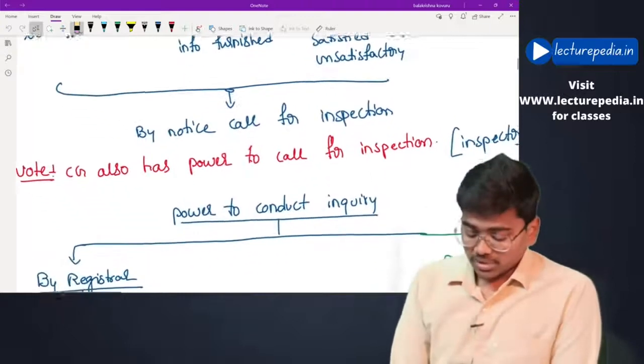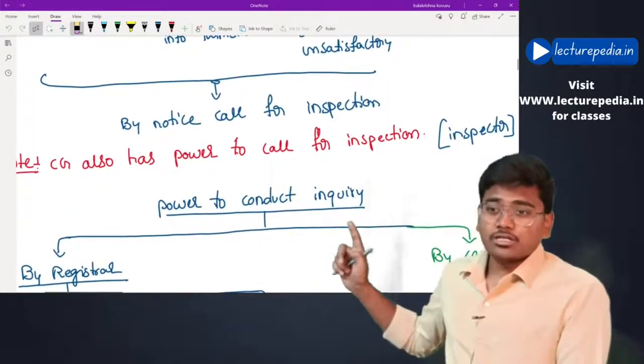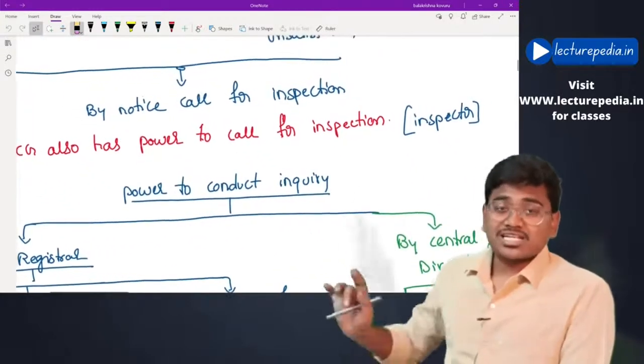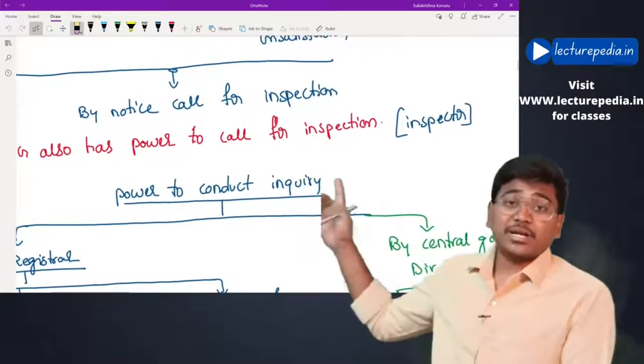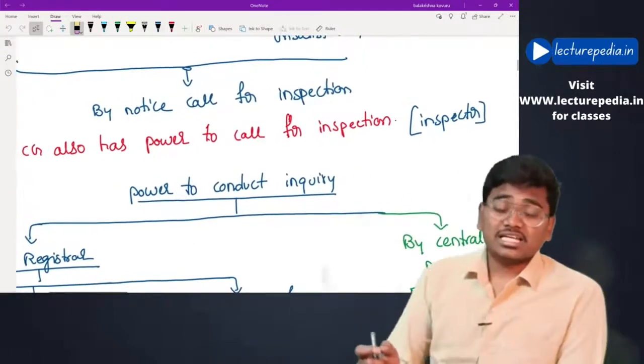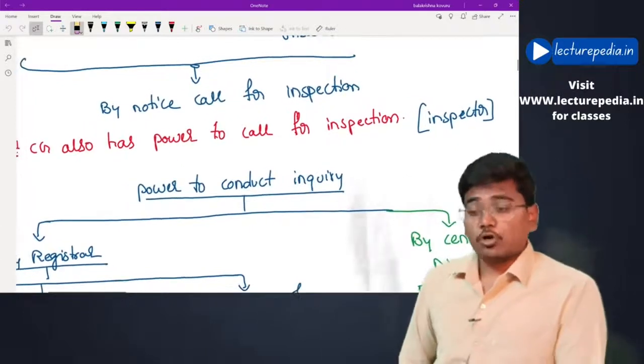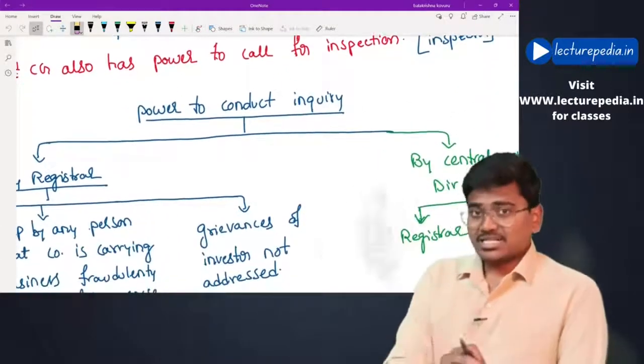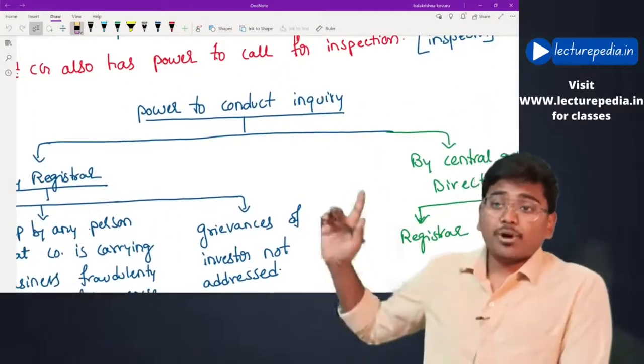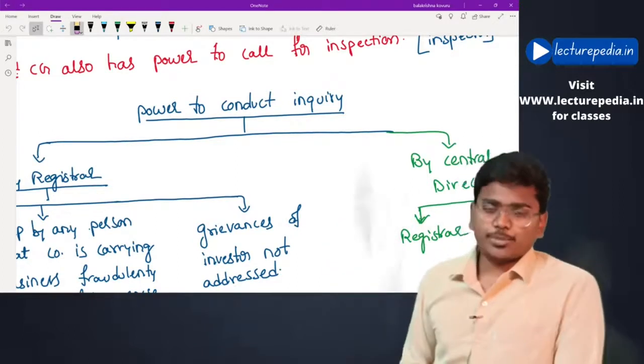And even the central government has power to call for inspection. The central government will appoint an inspector for conducting the inspection of the company. Hope this is clear. That is relating to inspection. Now power to conduct inquiry. Who is having power to conduct inquiry?